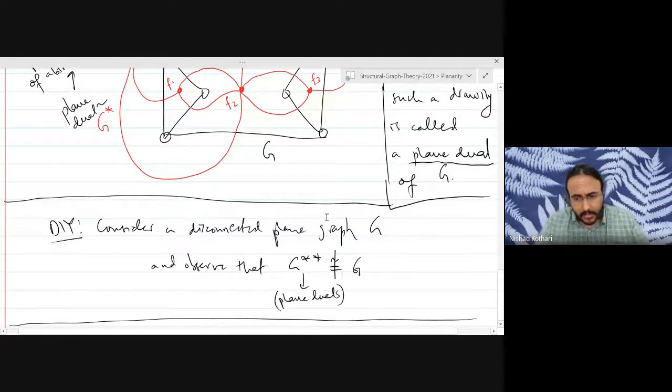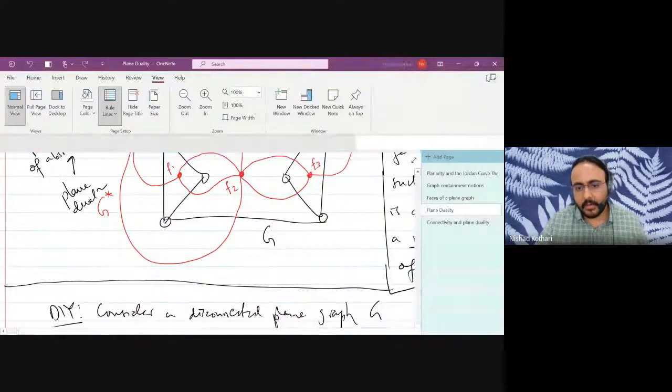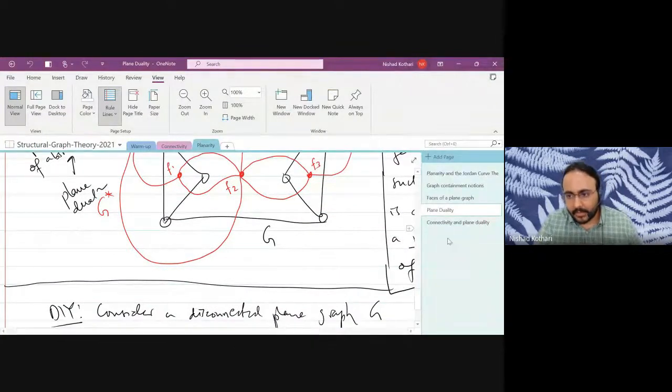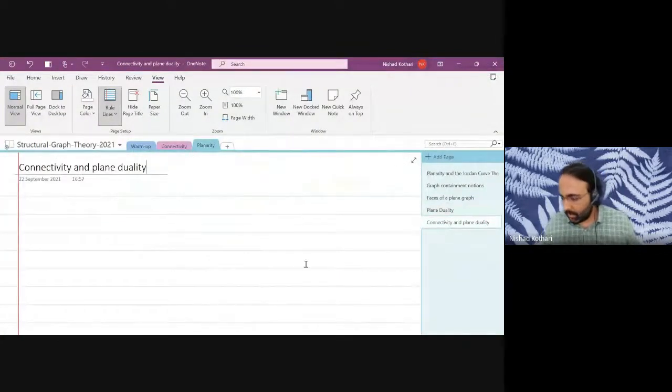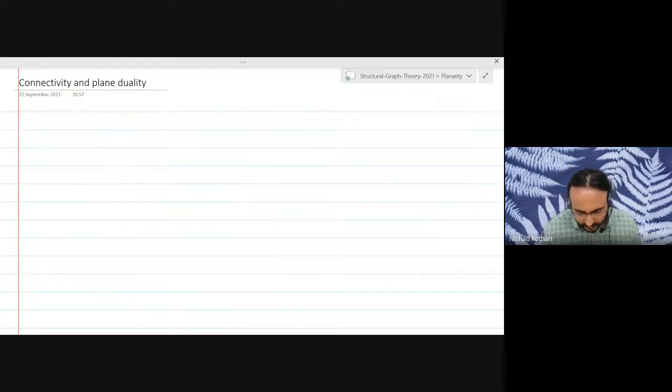So at the end of last lecture, I gave you a do-it-yourself exercise, which was to consider a disconnected plane graph and observe that the dual of the dual, where you first take the plane dual and then you take the abstract dual, is not isomorphic to the original graph G. I hope you all tried that. And there is a reason why that happens. That is one of the things I want to discuss today.